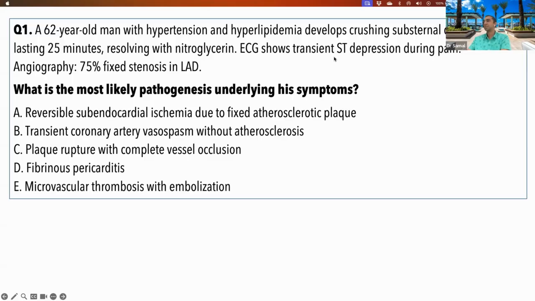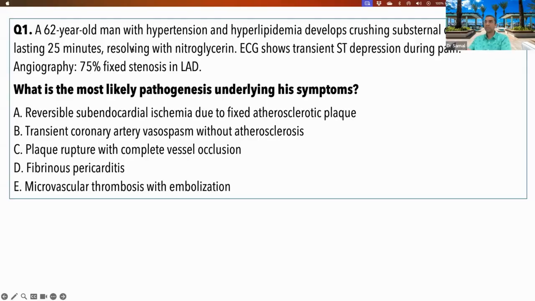So ECG shows transient ST depression during pain. And then, of course, if you are treating this patient, you want to do an angio. So angiography shows 75% fixed stenosis in LAD. So LAD, as you know, is the left anterior descending artery. And it says 75% fixed stenosis. So this question actually became a very easy direct question because it gave us a lot of information if you know how to interpret this.